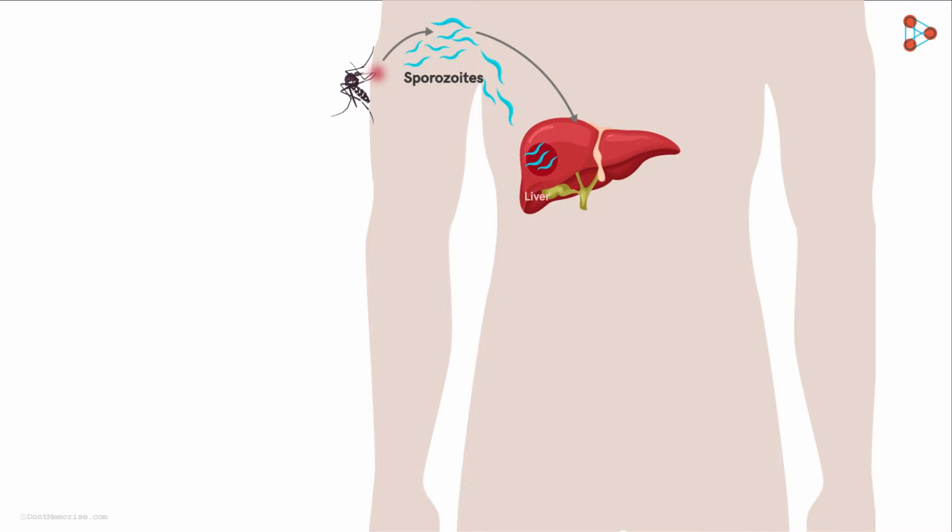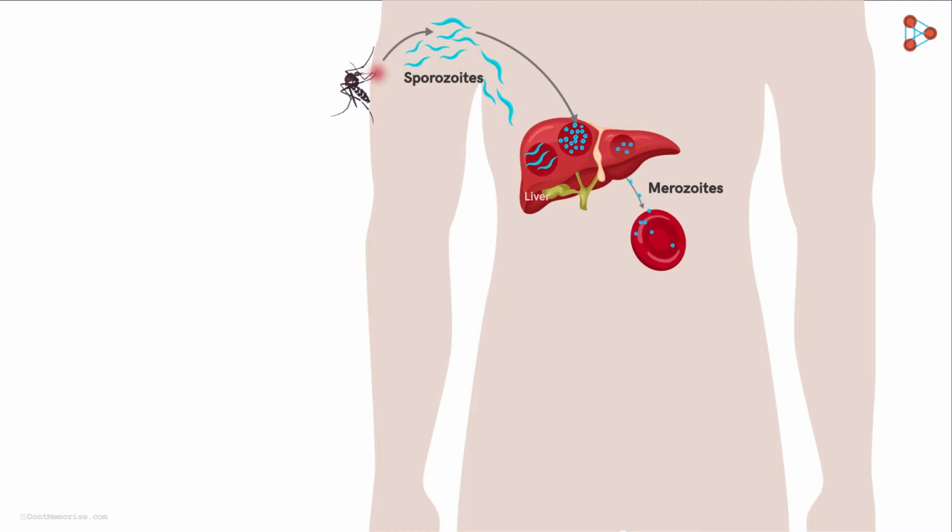Here, they attack the liver cells and stay inside them for quite a long time. They reproduce asexually in order to increase their number. After that, they release themselves back into the bloodstream by bursting out of the liver cells. The form in which they are released into the bloodstream is known as merozoites. These merozoites now target the red blood cells, the RBCs.